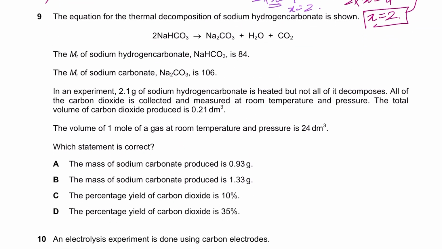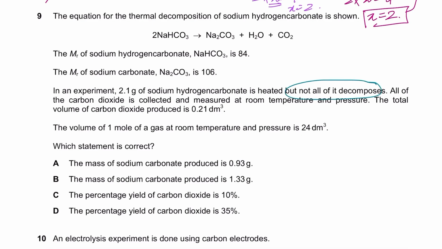Okay. It says the equation for thermal decomposition of sodium hydrogen carbonate is shown. The Mr of sodium hydrogen carbonate is 84. In an experiment, 2.1 grams of sodium hydrogen carbonate is heated, but not all of it decomposes. If not all of it decomposes, that means that it's not a limiting reactant. 2.1 grams was used, but we don't know the actual amount that reacted in the experiment. So we can't perform any calculation with sodium hydrogen carbonate. You could also technically say that it's in excess. You don't know the amount, right?